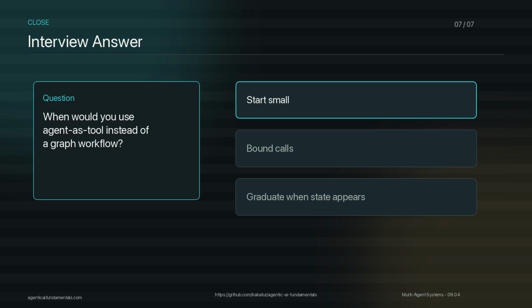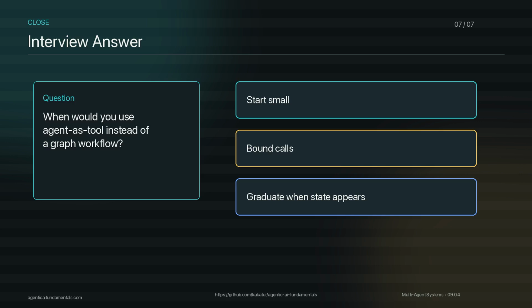Use this as your interview answer. Agent as tool is a lightweight delegation boundary. A coordinator calls a specialist through a typed interface, enforces a call budget, records why the call happened, and receives structured evidence. It is enough when specialists are independent and the merge is simple. It is not enough when the system needs long-running state, branch joins, human approval, or resume behavior. So the rule is, start with the smallest control surface that gives you routing, budgets, tests, and traces. Graduate to a graph only when the workflow proves it needs one.